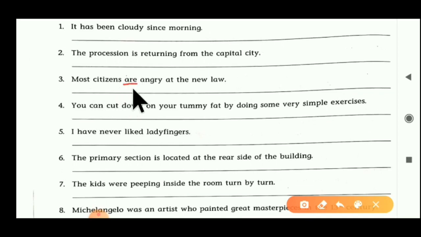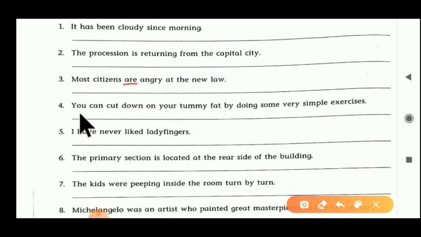If you get a perfect answer, then it becomes a transitive verb. Otherwise, if we cannot get a correct answer, then it becomes an intransitive verb. So ask the question with 'are', with 'what'. What are most citizens? We cannot get a correct answer here. So 'are' becomes an intransitive verb here. You have to write 'are', then a dash, intransitive verb.